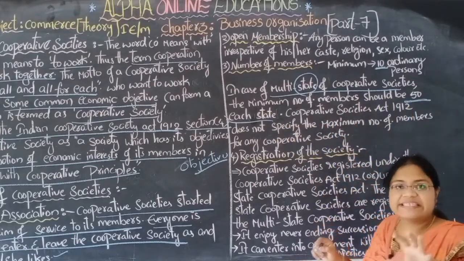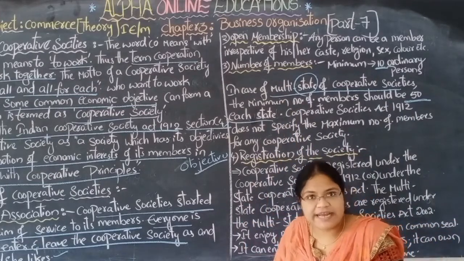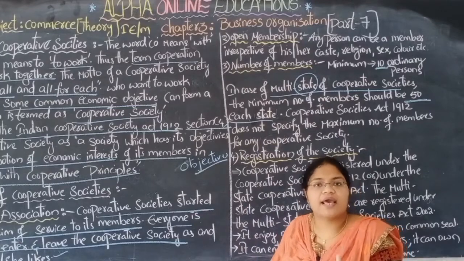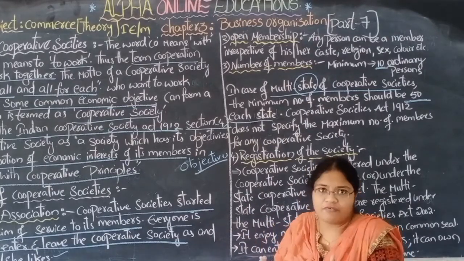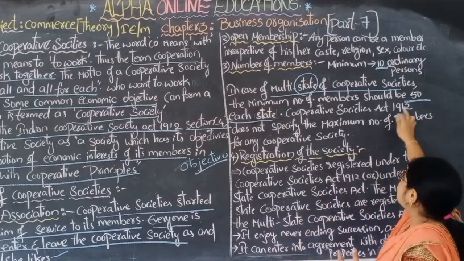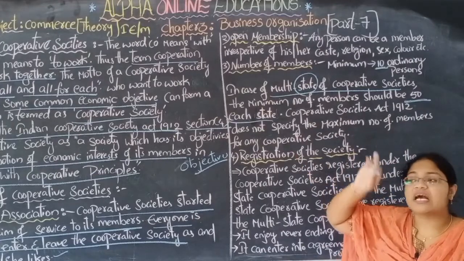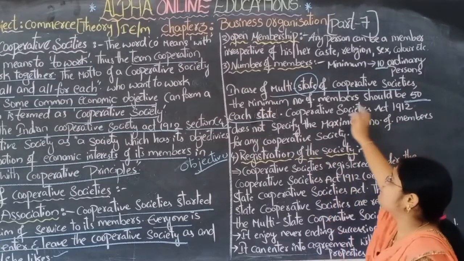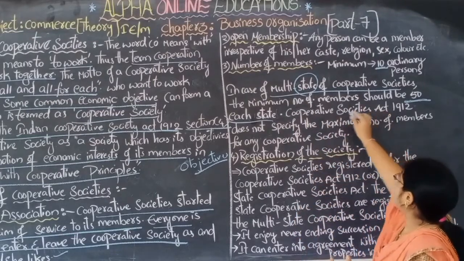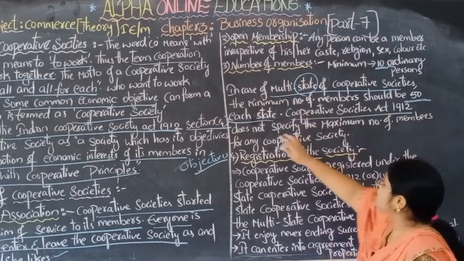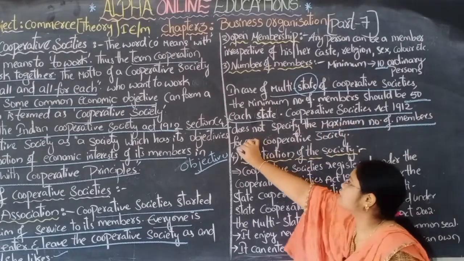Multi means number of states: Telangana, Karnataka, Kerala, Tamil Nadu, Andhra Pradesh. From each state, Telangana 50, Andhra Pradesh 50, Tamil Nadu 50, Karnataka 50, like this, at least 50 members minimum are required. The Cooperative Society Act 1912 does not specify the maximum number of members for any cooperative society.